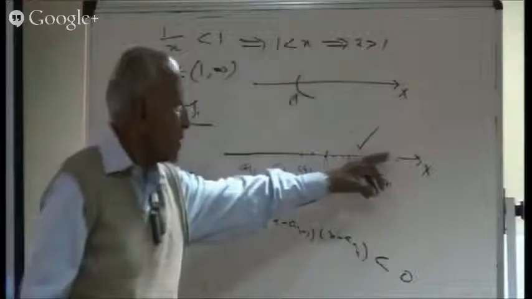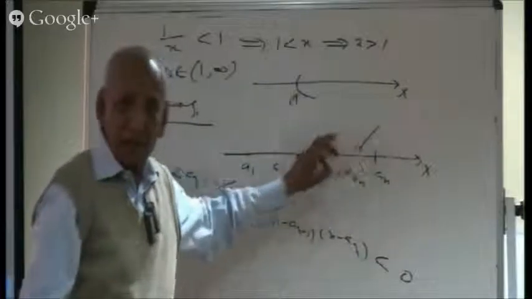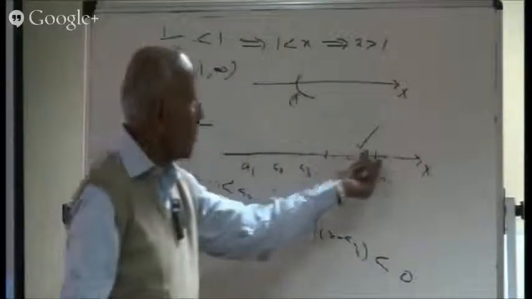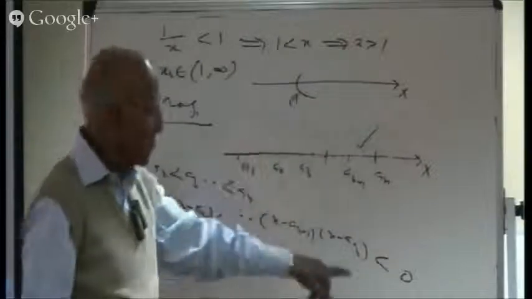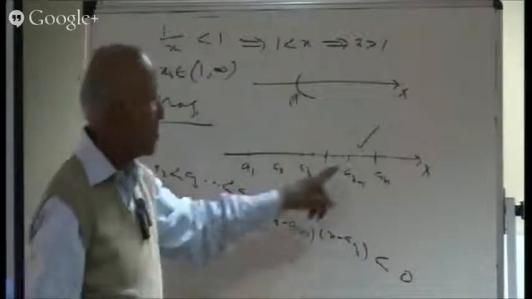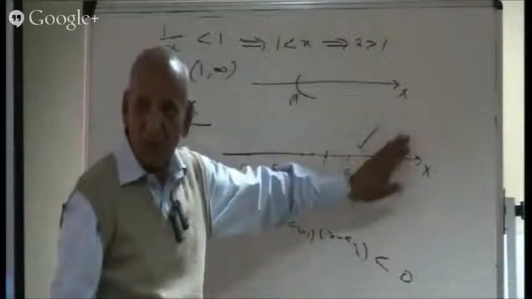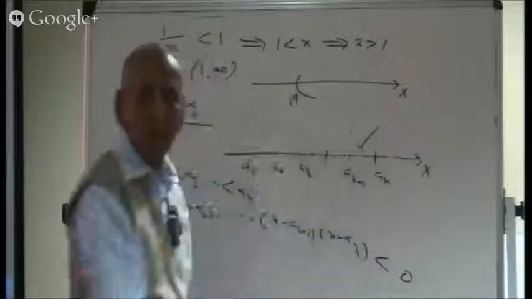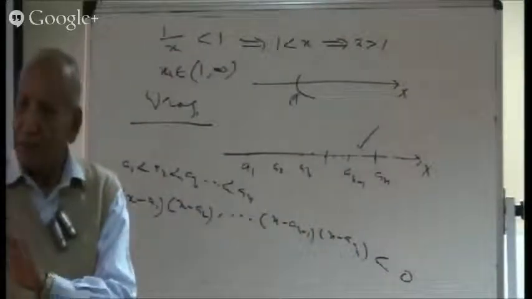In the earlier case, we started from here, and then we counted this, left this, counted this, and so on. But in this case, if it is less than 0, because this factor will be negative and all others will be positive, in total it will be negative, so they will satisfy. Then you start from here, not from this place, leave out this, count this, and so on. Count these gaps like this. That will be the only change.